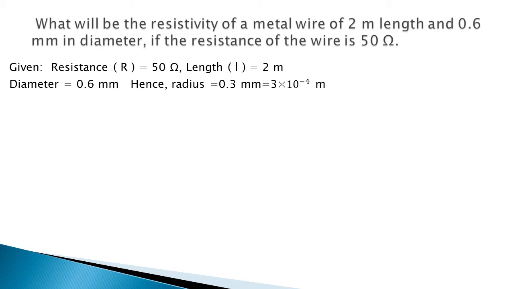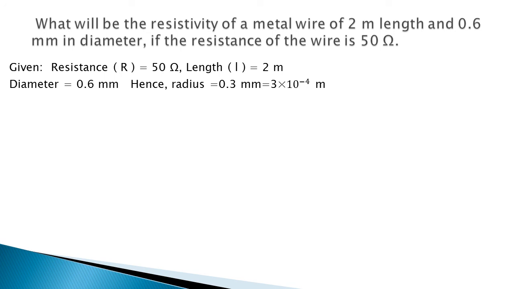But instead of keeping this 0.3 in decimal, let us convert that into integer: 3 into 10 raised to minus 4 meter. So 0.3 into 10 raised to minus 3 meter is equivalent to 3 into 10 raised to minus 4 meter.